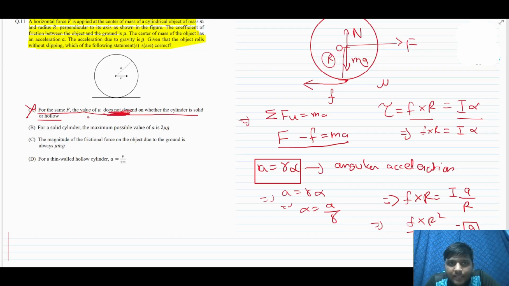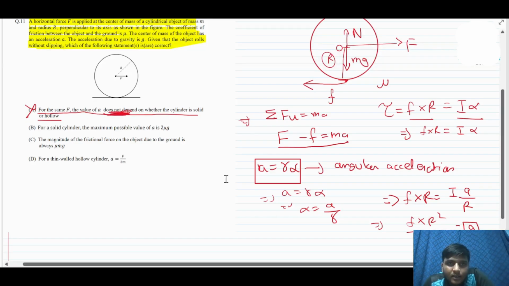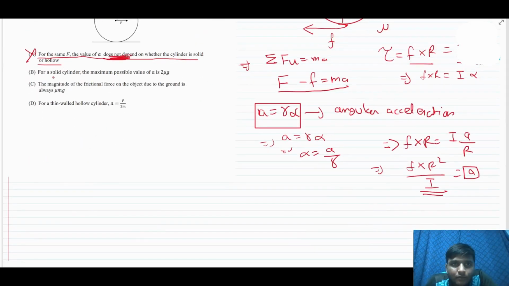So highlighting this part, we can say that option A is incorrect. And for a solid cylinder, the maximum value of a is 2 mu g. Okay, so let's see what it is. We know that our acceleration is nothing but F into R square by I.